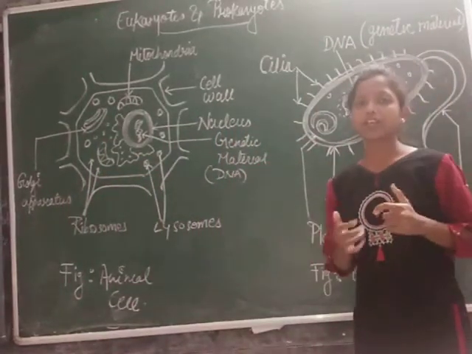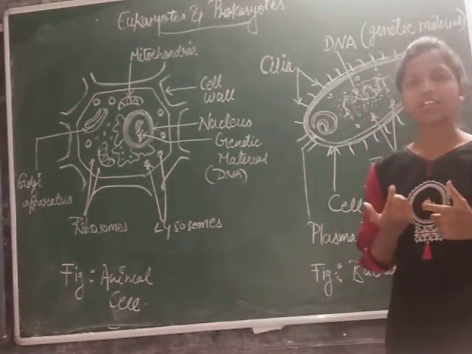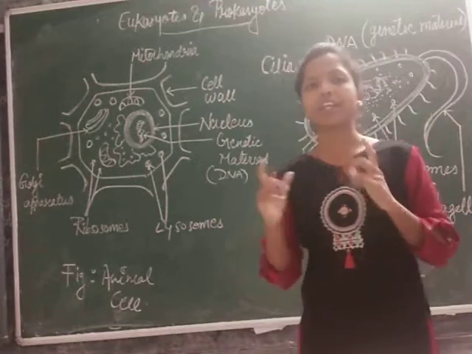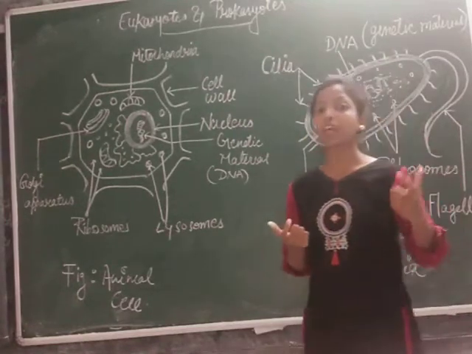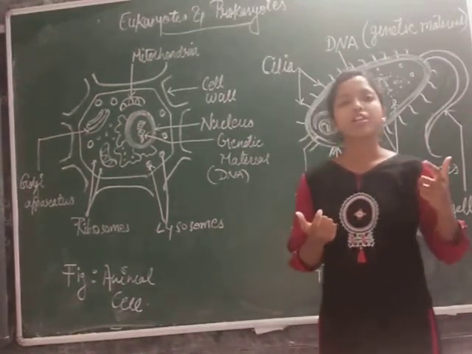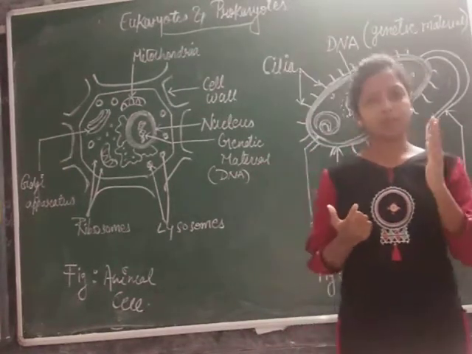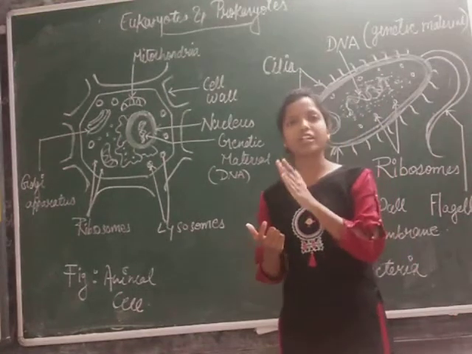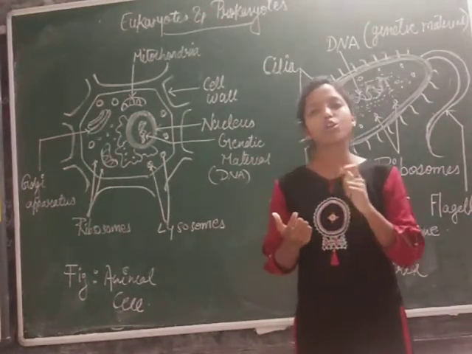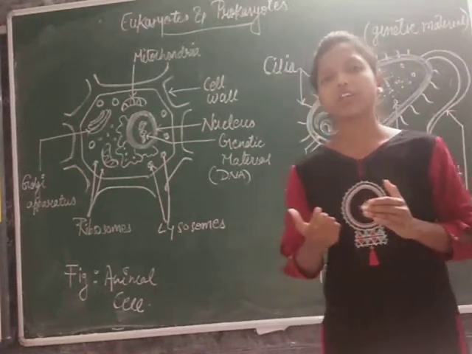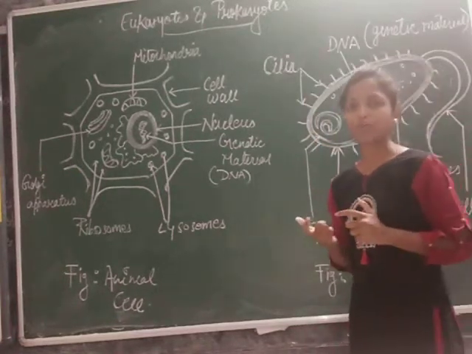In the last vlog we have studied about the nucleus. We were discussing what the nucleus is and where it is present. It is present inside the cell and it has a genetic material which is known as DNA. Before DNA, what was another term for it? That is the chromosome, right? How many pairs of chromosomes are there? 23 pairs of chromosomes are there.